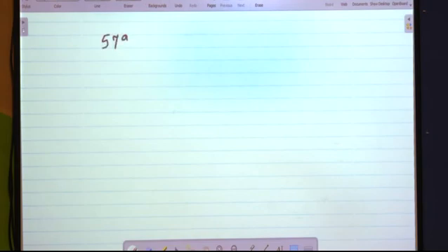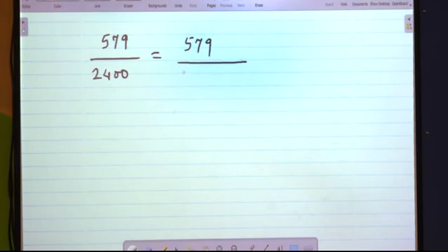$579, 2400, which is the same as we had done before. 579 is remaining as it is, 24 into 100. Why are we doing it this way? Because it will be easy for us to do the division and later on to place the decimal point.